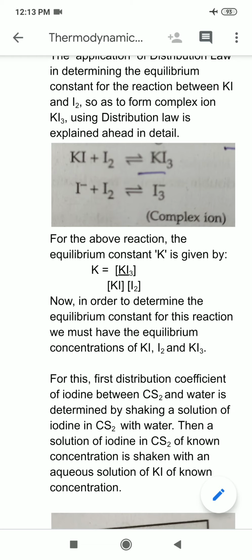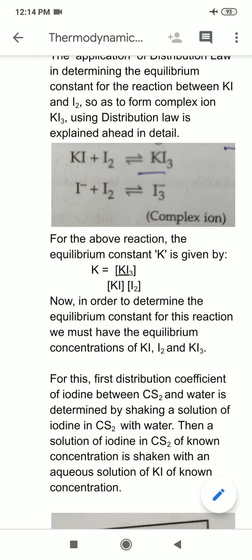what will happen? I had already told you that the partition coefficient of iodine in CS2 and water is 400. It means that iodine is 400 times more soluble in carbon disulfide as compared to that in water. So what will happen? When I shake a solution of iodine in carbon disulfide with water, most of the iodine will remain in carbon disulfide. But upon shaking, a little amount of this will go into the aqueous layer also.